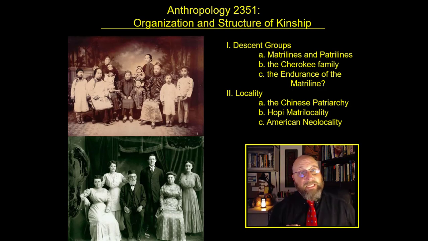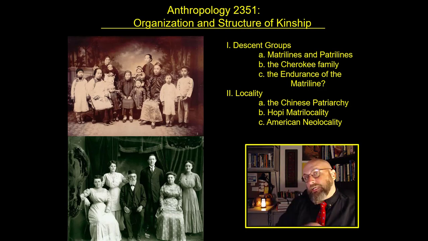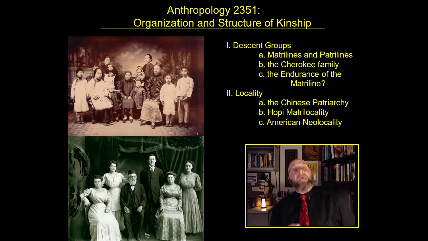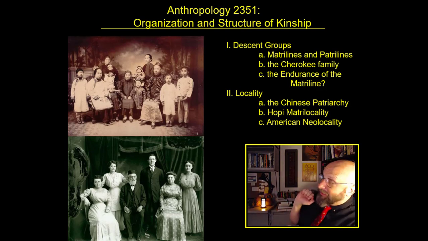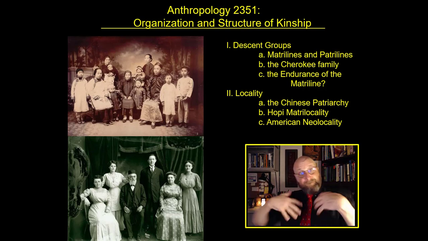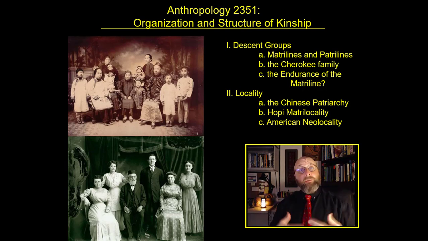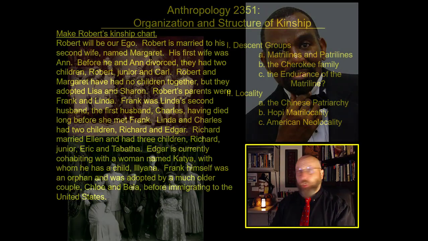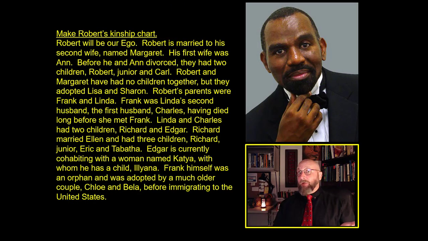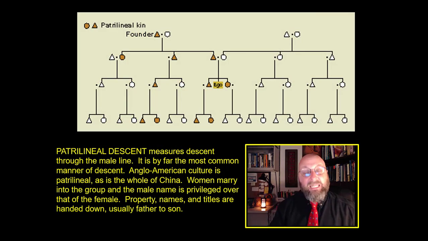and the American family. We're going to continue our discussion on organization and the structure of kinship. We're going to follow that outline right up above my head. We're going to talk about those people right there because we're talking about family and the way in which human societies and human cultures self-organize around the structure of kinship. You already have met Robert, you've already met Robert's family, so you know what these anthropological symbols mean, all these triangles and equal signs and circles, because you have to know that when we talk about lineality.